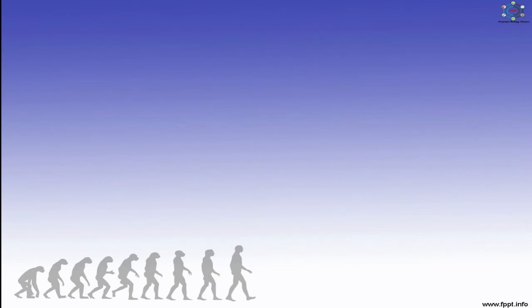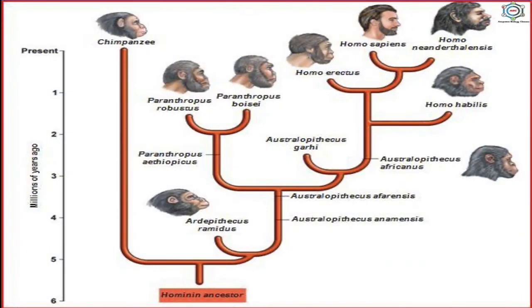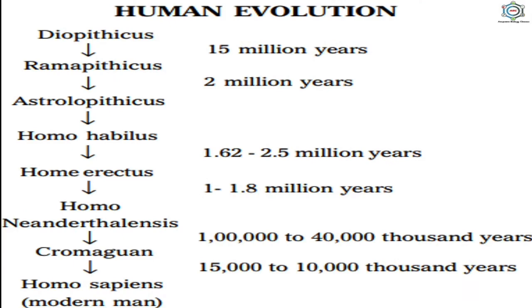Now, in human evolution, here you can see the probable evolution of man. If we talk about this, you can see the hominin ancestors: at first Australopithecus anamensis, then africanus, then Australopithecus afarensis, and then it forms Homo habilis, then Homo erectus, then Homo neanderthalensis, and after that Homo sapiens. So this shows the evolution of human.